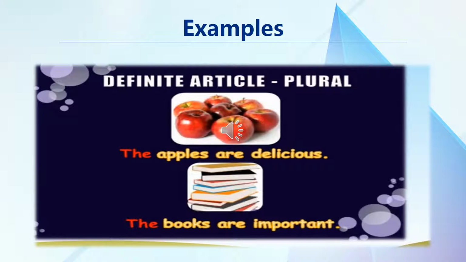Here we are talking about these particular books and not one book. We are talking about books, so books are plural in number. So in this slide we have used the definite article the with the plural nouns apples and books.